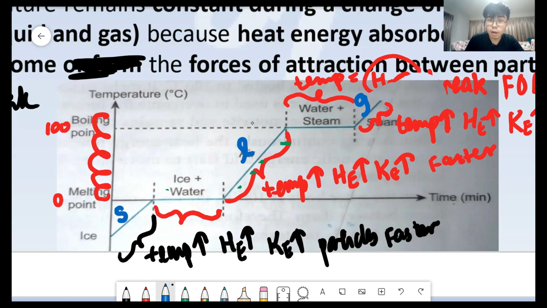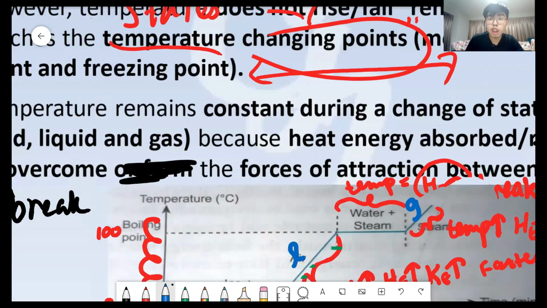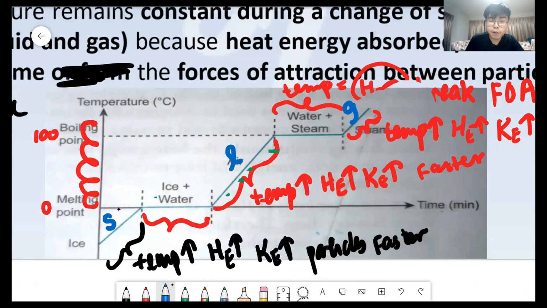The reason is because I told you that the melting point and boiling point is what we call the changing points. If the solid hasn't reached the changing point, do you think it will change to liquid? No. If the liquid hasn't reached the boiling point, or what we call the changing point, do you think it will turn into gas? No.